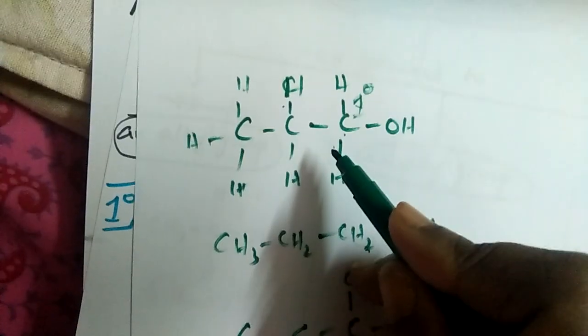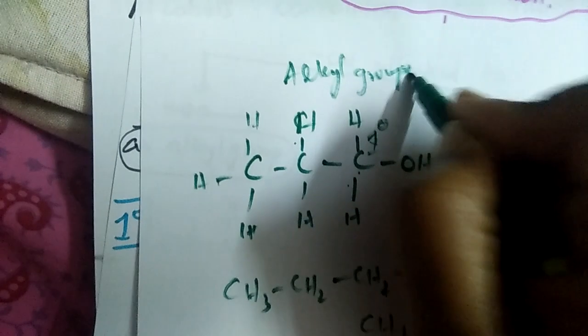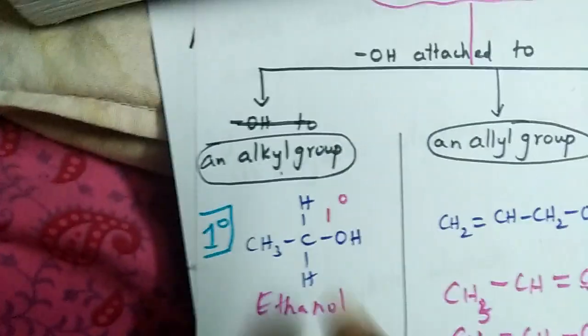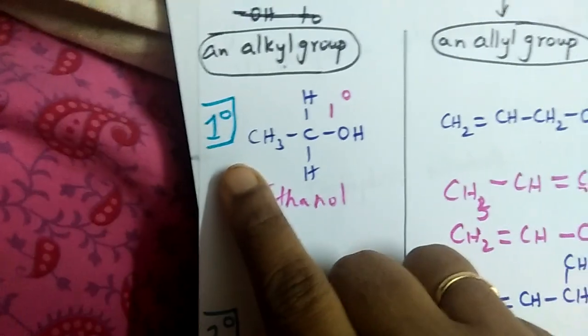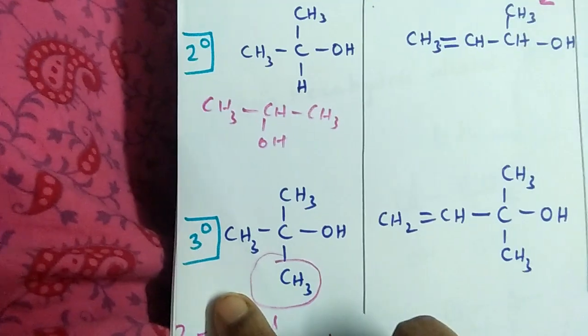This is a tertiary alcohol. But all the three carbon atoms are sp3 hybridized carbon atoms, and all these are alkyl groups. So that is explained here: OH attached to an alkyl group is classified into primary alcohol, secondary alcohol and tertiary alcohol.